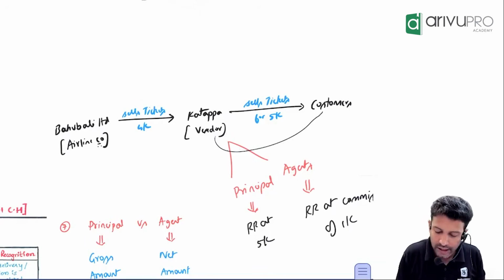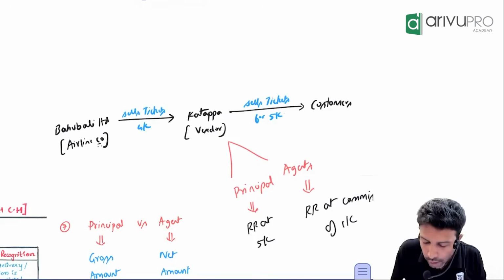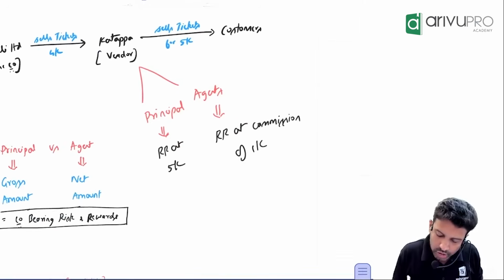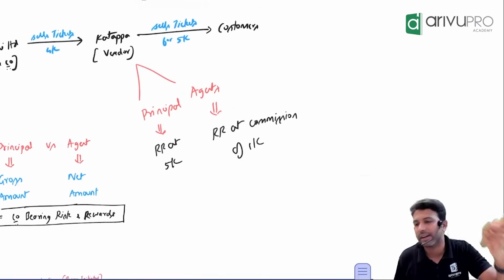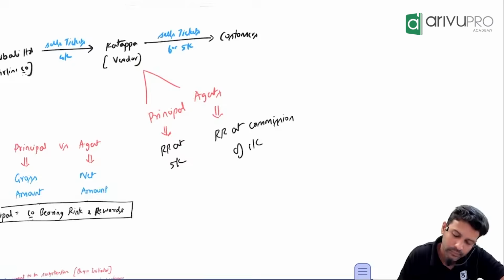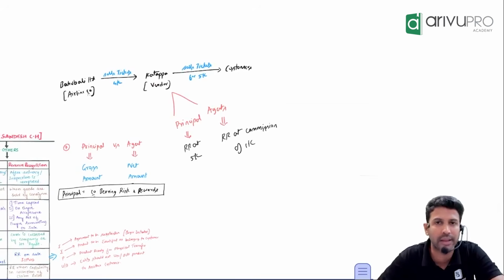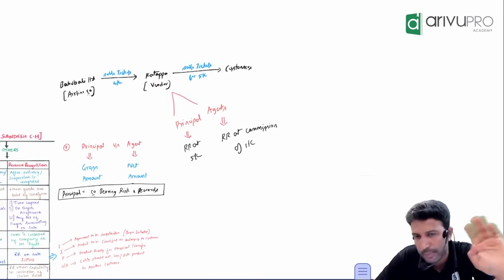Agent. Now, if you are an agent, you will recognize the revenue at full amount or commission amount. So commission is how much? 1,000. That's how to identify. Yes, people, the question will give clarity whether they are taking risk or not. Based on that, you can identify.